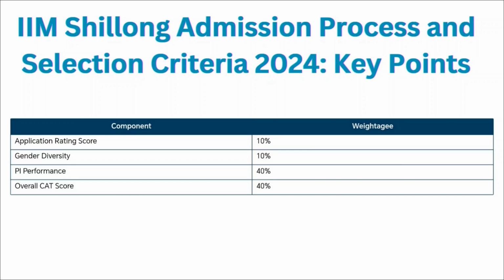And if we consider the final selection criteria, then 10% weightage is given to the application rating score, 10% weightage is given to gender diversity, 40% weightage is given to the PI performance, and 40% weightage is given to the overall CAT score.